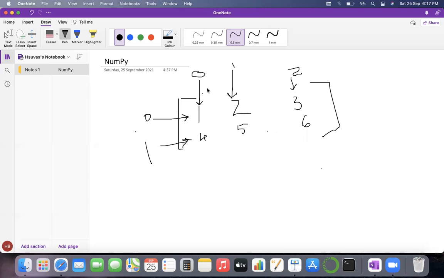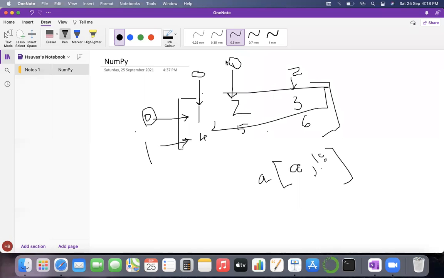Now you can consider it this way. If you want to slice in row 0 and column 1, then you use the name of the array, and then put the 0th row or whatever the row is, like this, comma, and the column you are considering from 1. So this is 0 by the way, and this is 1. Okay, so in the 0th row from the first column you want to slice. That means this 2 and 3 will be sliced out, and it will be displayed as the output for this slice.